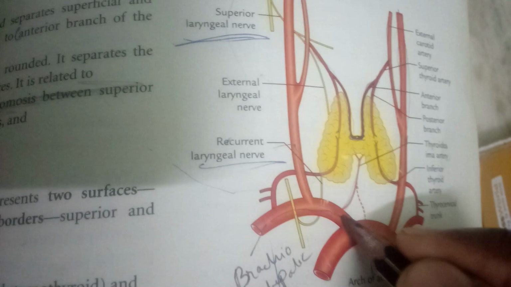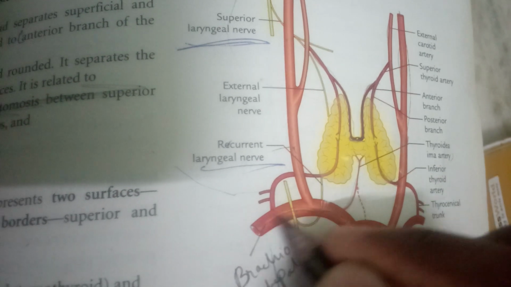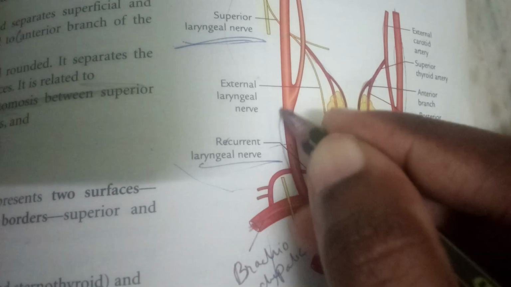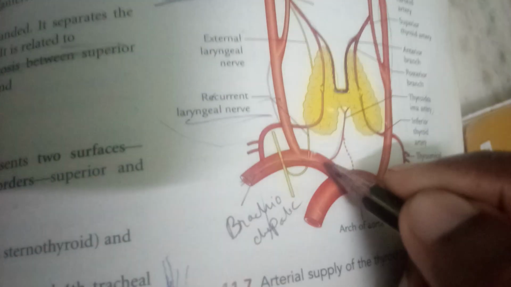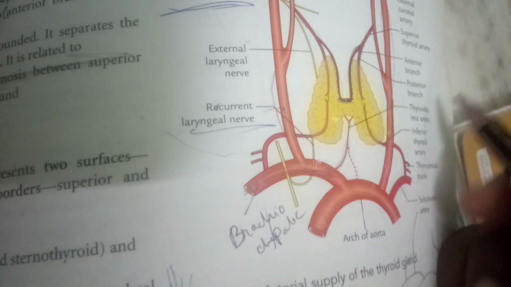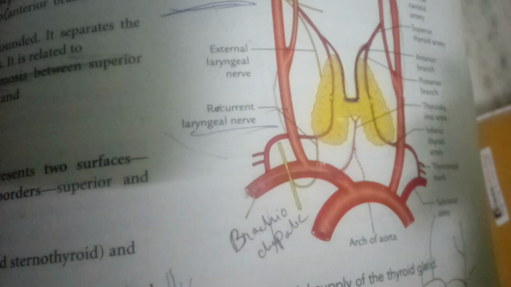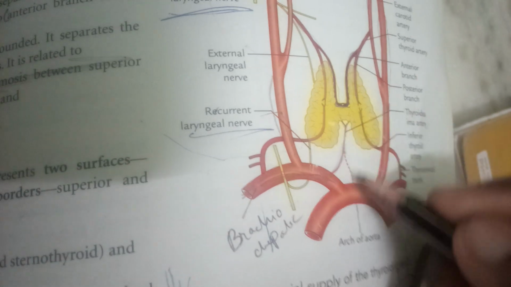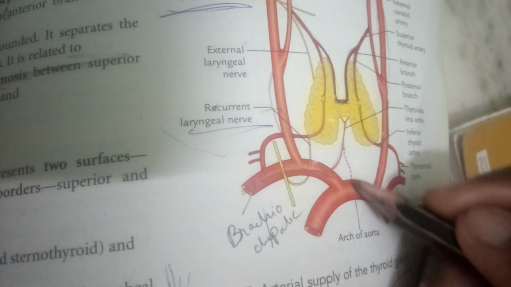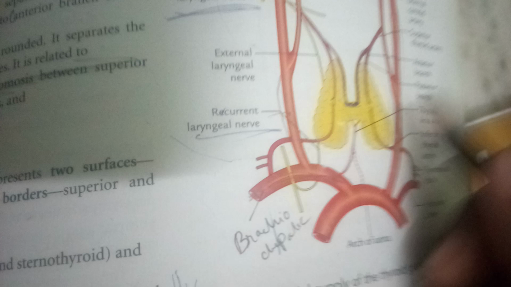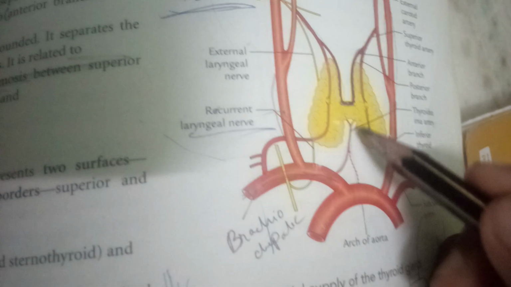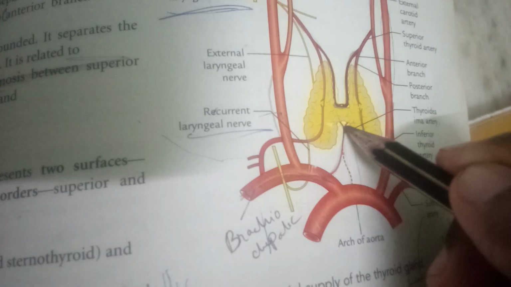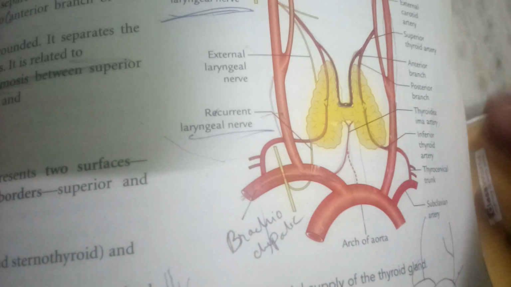This is the brachiocephalic trunk, dividing into the subclavian artery and the right common carotid artery, right subclavian and right common carotid. And from the brachiocephalic trunk, there will be an extra branch, that is the thyroidea ima artery. If present, it comes from below, or sometimes it may even come from the arch of aorta directly. Okay. And the inferior thyroid vein is also present along this inferior border of the isthmus. Okay, these are the relations of the borders of the isthmus.